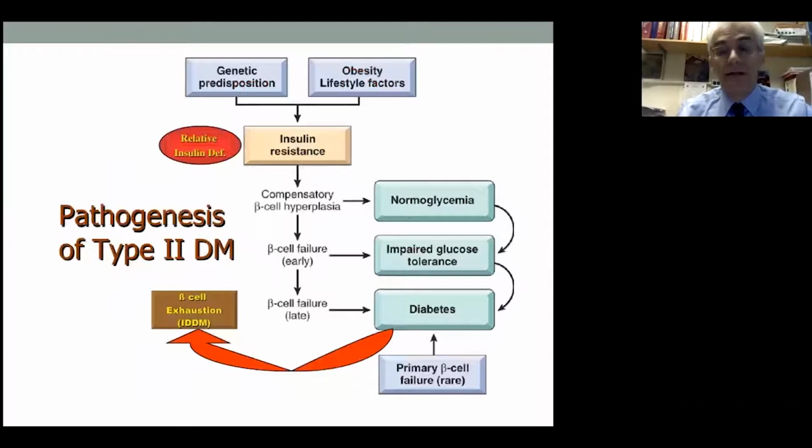If we look at the schematic here, clearly a genetic predisposition is important, as well as lifestyle factors, obesity mostly, that induce insulin resistance. For someone that is not predisposed to diabetes, the pancreas compensates, the beta cells become hyperplastic, enough insulin secretion is there, and you still have normal glycemia. But if there is beta cell failure, then the first step is impaired glucose tolerance, and when the beta cell failure becomes more severe, then we have the development of type 2 diabetes.